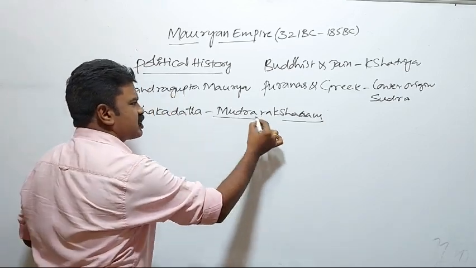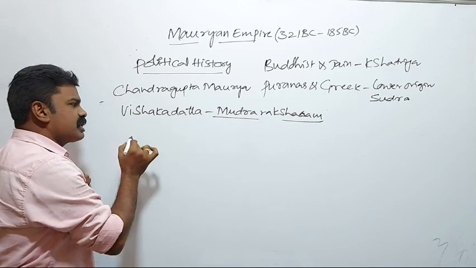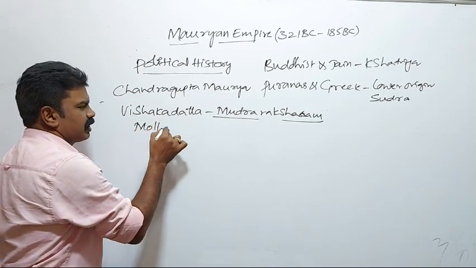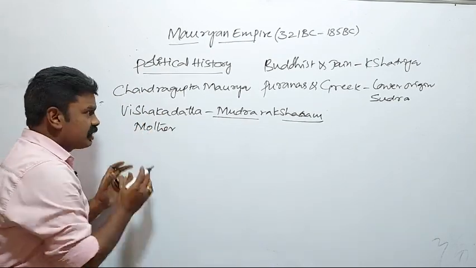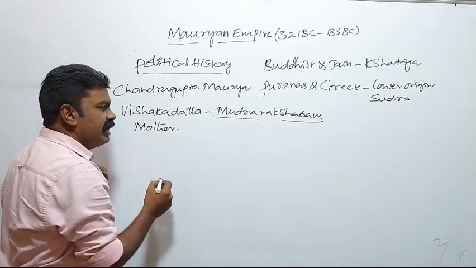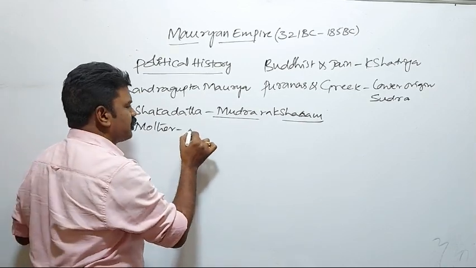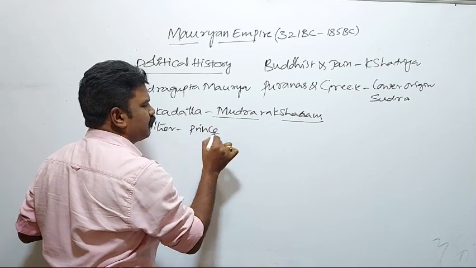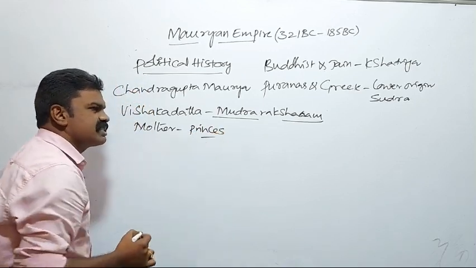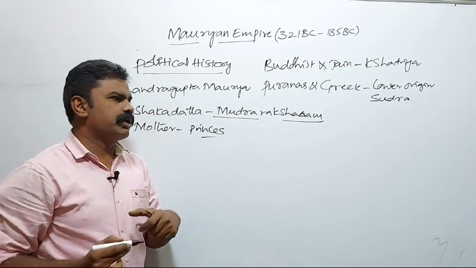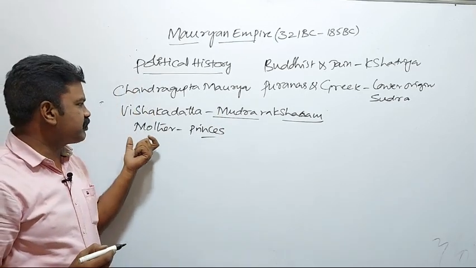According to it, the mother's name was not given. She had an illegitimate relationship with one of the princes of the Nandas.